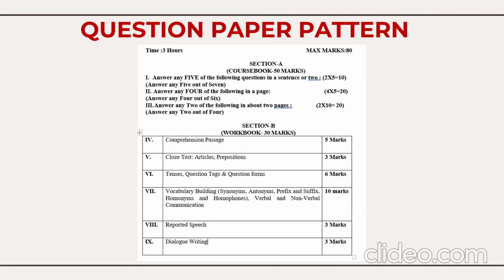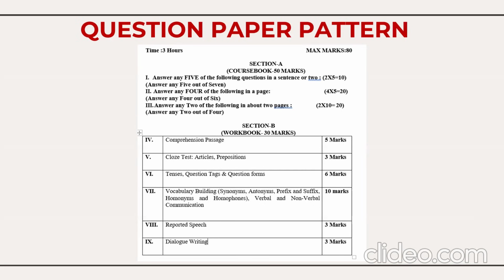Then you have the grammar for 30 marks: passage, articles, prepositions, tense, question tags, question forms, synonyms, antonyms, prefix, suffix, homonyms, homophones, verbal and non-verbal communication, direct and indirect speech, reported speech, dialogue writing. This is for 30 marks. All the videos on grammar and all the videos on the lesson summaries I have already done, so you can see those video links in the description.